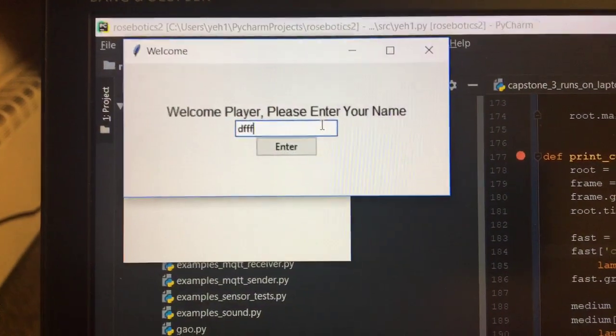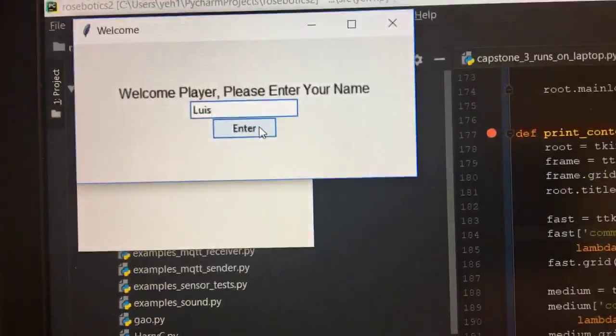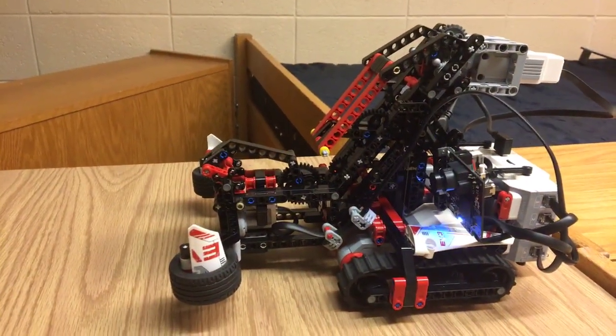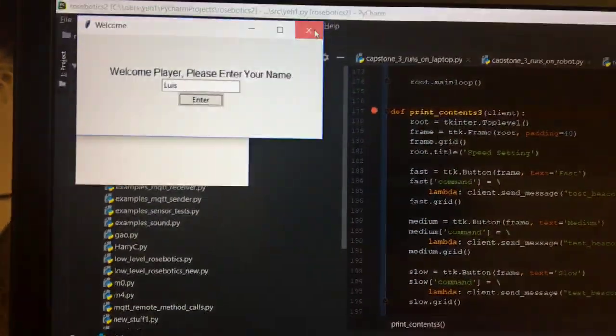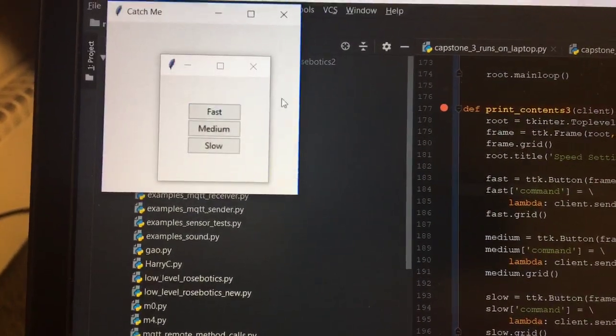This time let's set my name in. Yeah, it said he'll find me. We have done this name setting. Let's go to the real part, the catch me part.